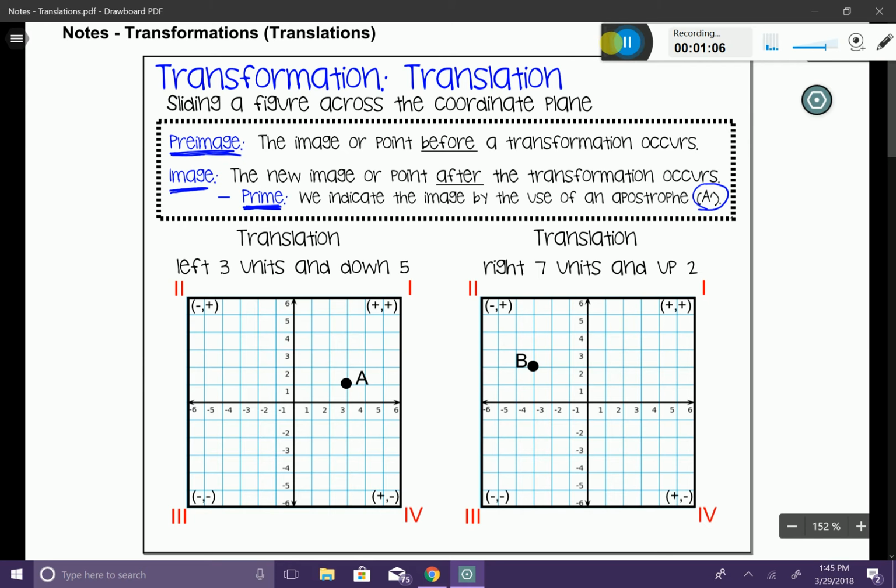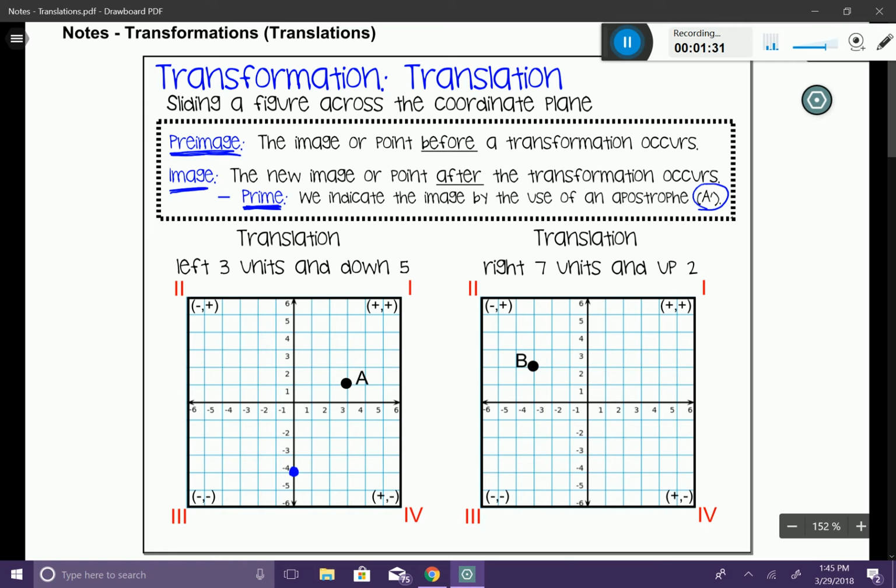What I'm going to do is I'm going to take my point, I'm just going to put my pen or my pencil right on the point, and I'm going to go to the left 3 units. So 1, 2, 3. Notice I'm not writing anything down on my coordinate plane. I'm just putting my pen and hovering over the point. Then I'm going to go down 5 units. 1, 2, 3, 4, 5. Once I land in that position, I'm going to draw a nice dot.